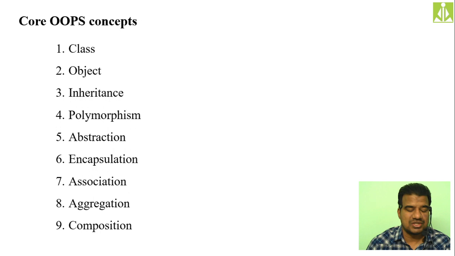Then association, see, in object oriented programming, everything is an object, isn't it? So whatever classes you are writing and using them, whatever objects you are creating, of course they are independent stuffs. Objects are independent stuffs, but now they can talk with each other.